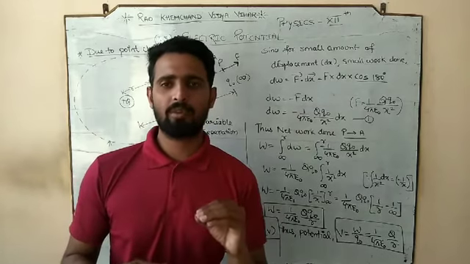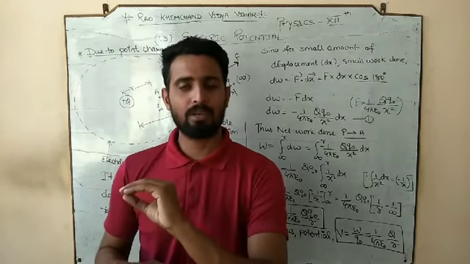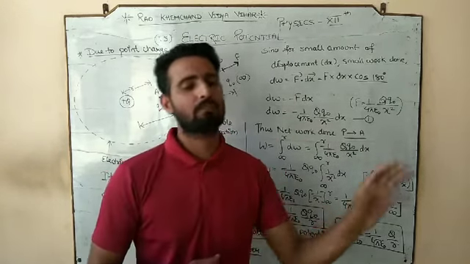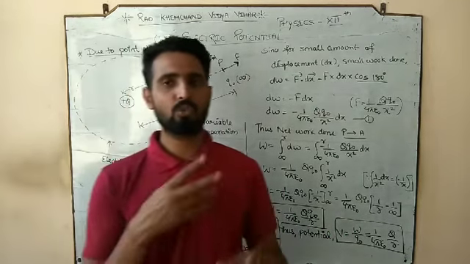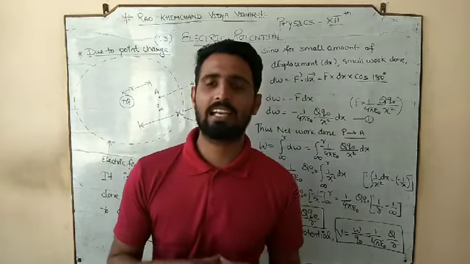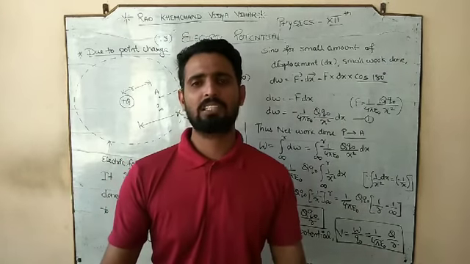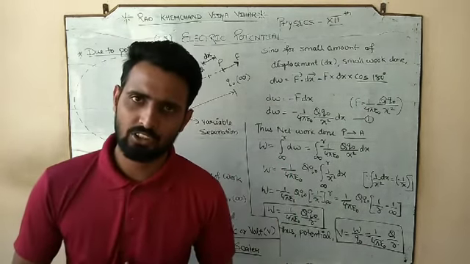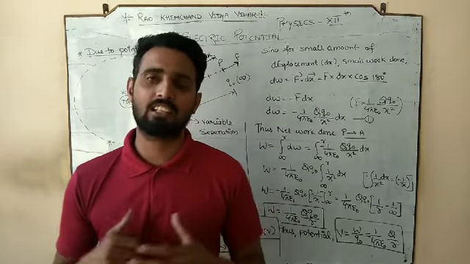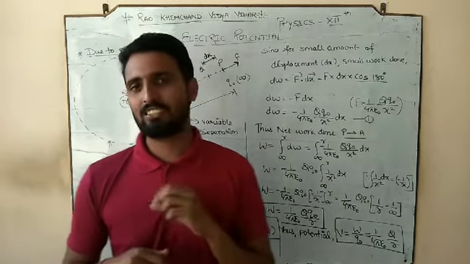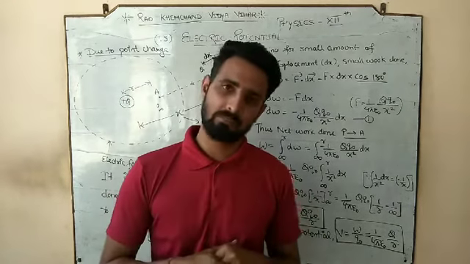It obeys simple algebraic addition. If we have four potentials V1, V2, V3, V4, the net potential at that point would be the algebraic sum of all the potentials. We do not have to look at their direction because it is not a vector quantity. That is your first point to keep in mind.